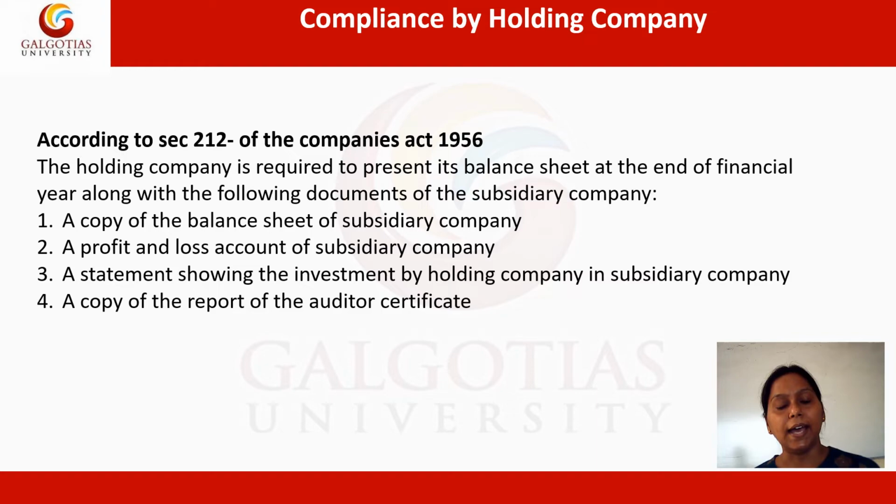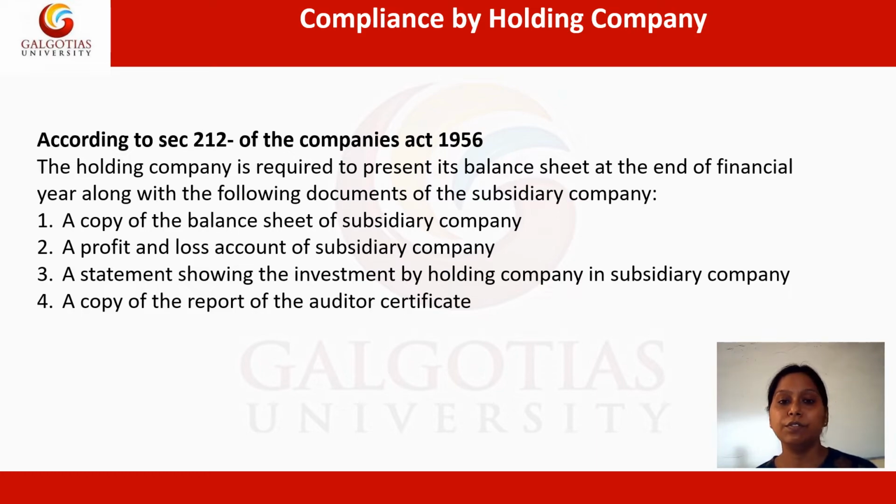So as we do understand, there is a holding company and there is a subsidiary company as well, so they definitely prepare a consolidated financial statement, and unless such documents are available, it is very difficult for any XYZ parent company to hold all the information. So for that sake, according to section 212 of the Companies Act 1956, the holding company is required to present its balance sheet at the end of the financial year along with the following documents of the subsidiary company.